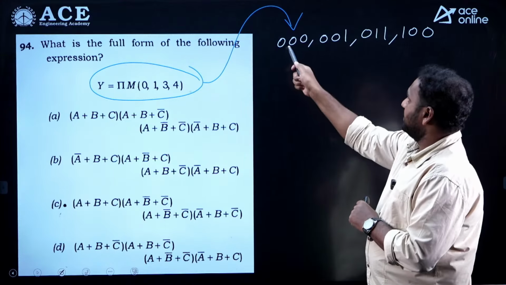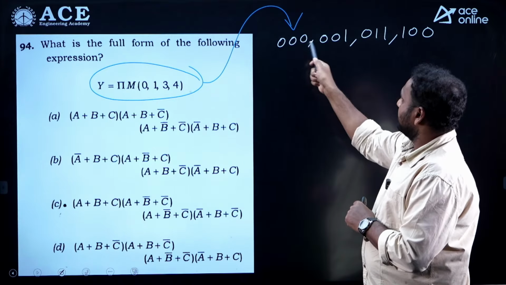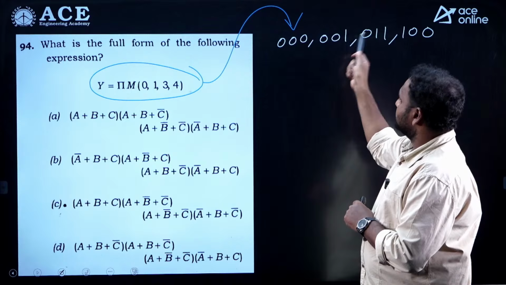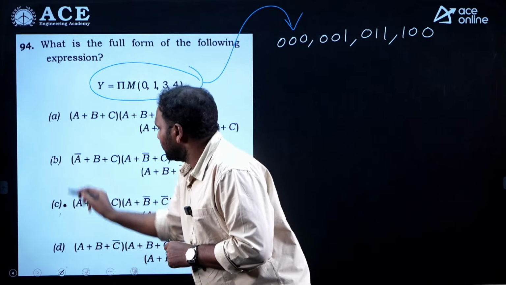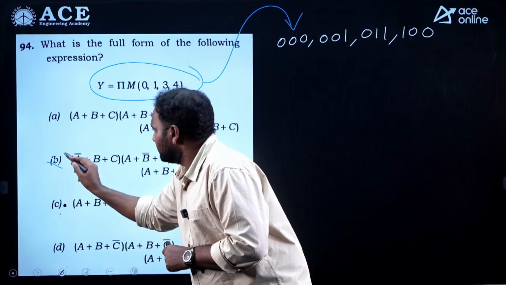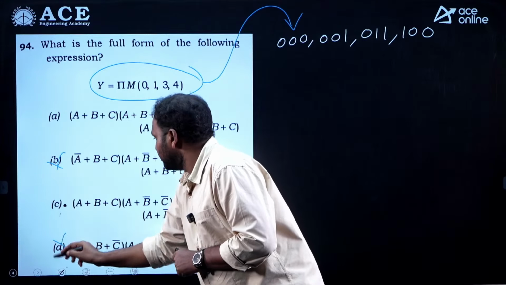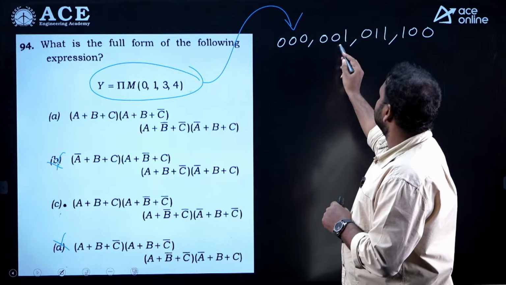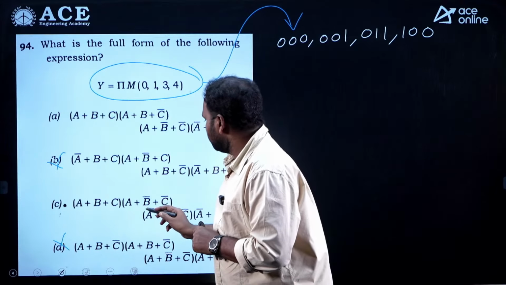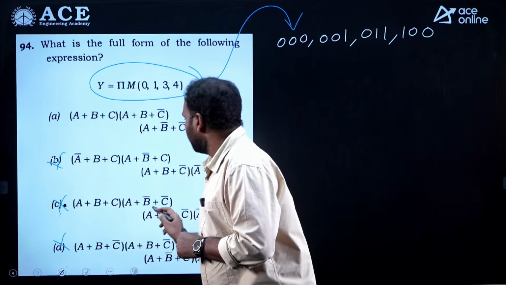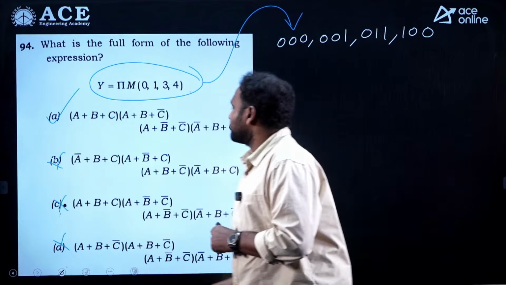So, A plus B plus C, A plus B plus C bar, A plus B plus C. So, we can eliminate option B and D, then A plus B plus C bar. So, we can eliminate option C also. So, A is a correct option directly, right.